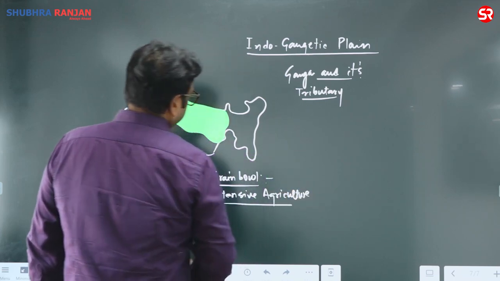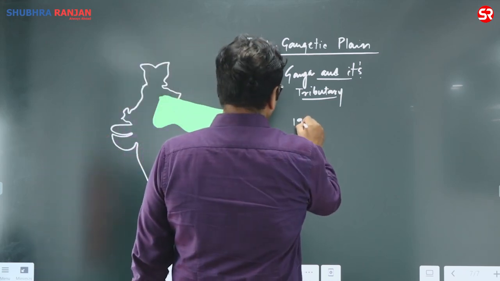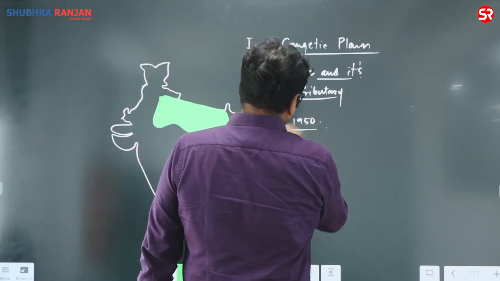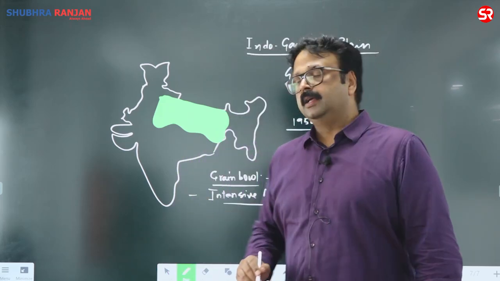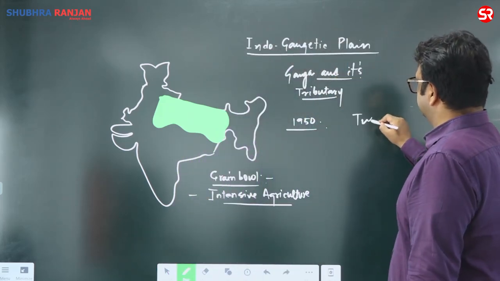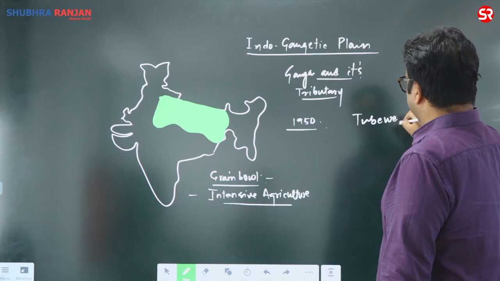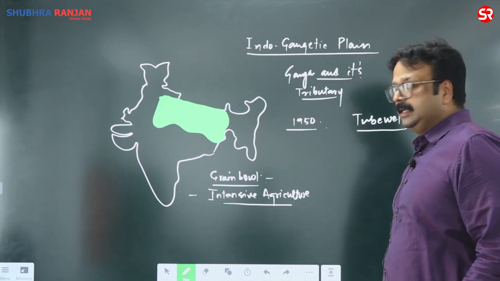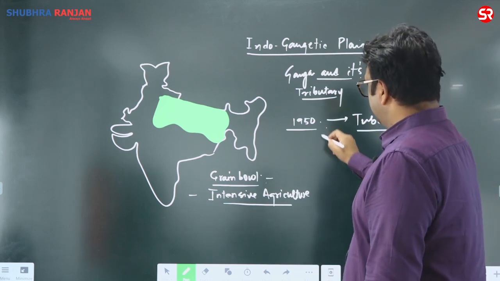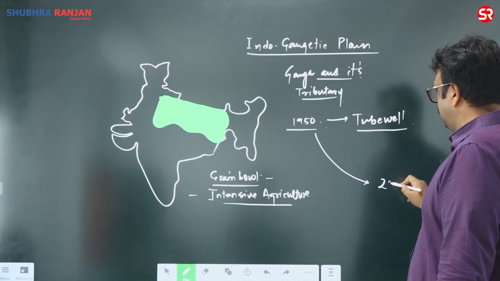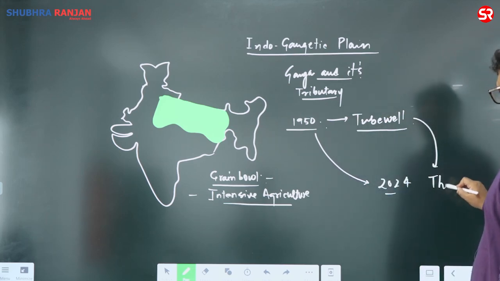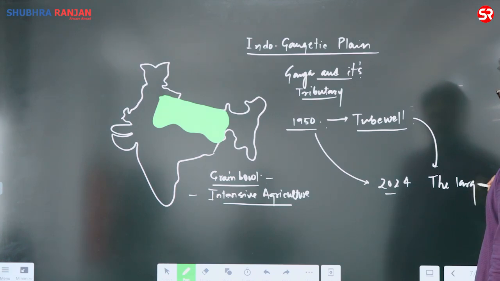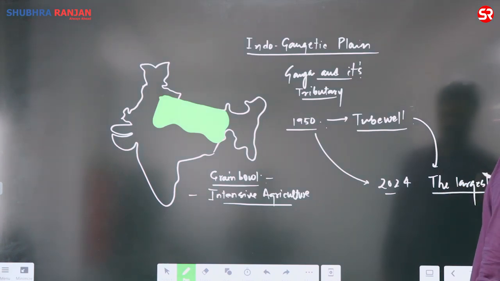Especially after 1950, if you see the 1950 scenario of agriculture, you will find there was tube well irrigation. Tube well irrigation was the second largest irrigation in 1950, and if you compare it in 2024, tube well irrigation is the largest mode of irrigation in the Ganga plain, the largest.